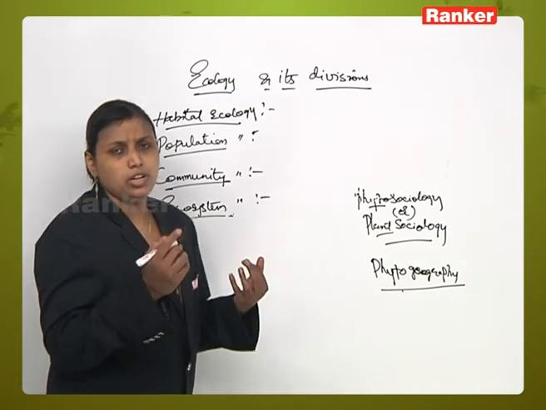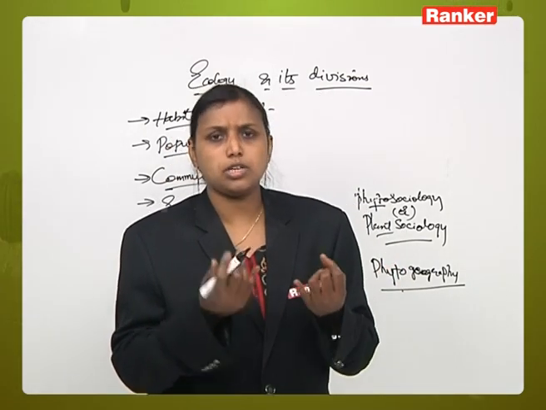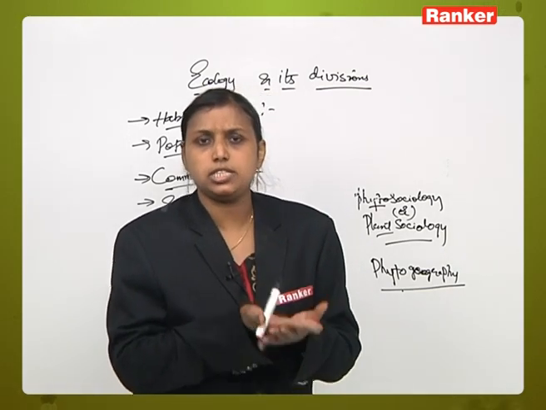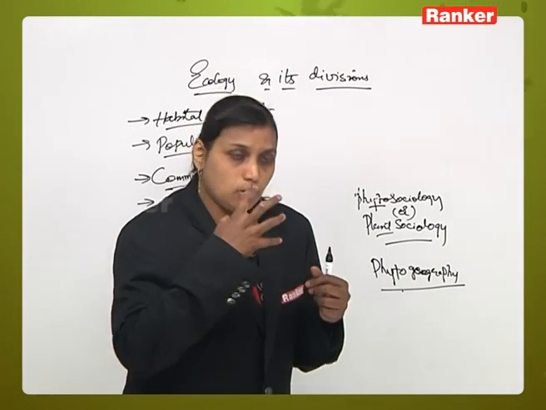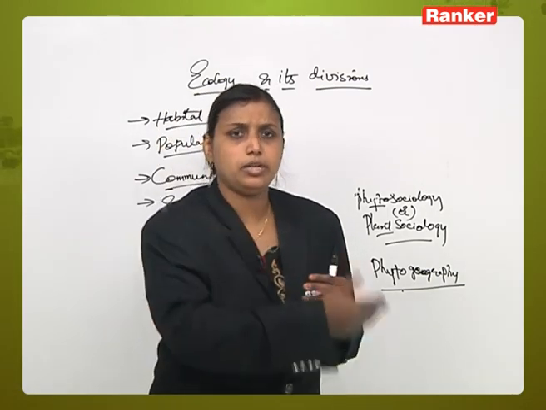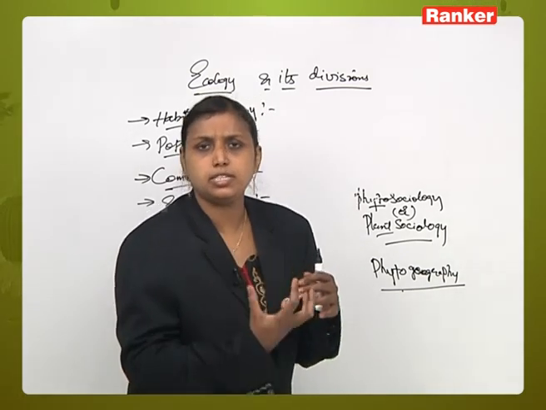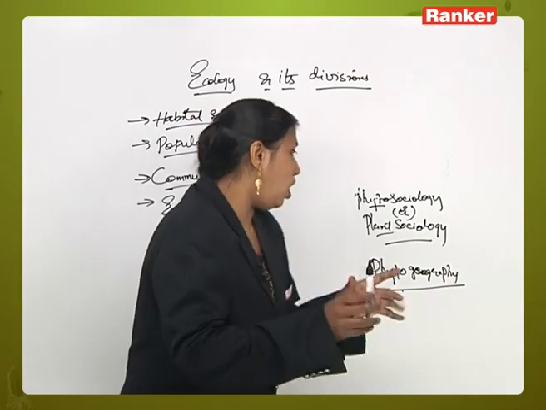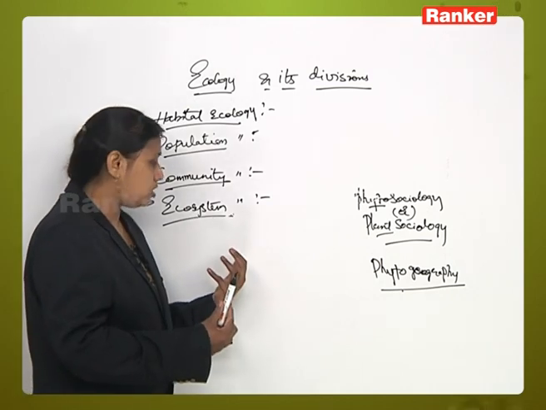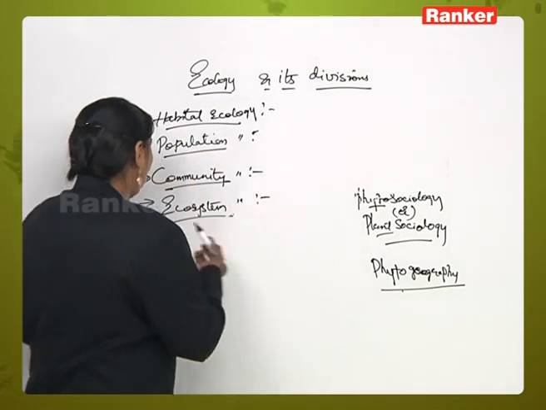For example, take a forest ecosystem. We talk about how many herbs, shrubs and trees there are, and what type of forest it is: deciduous forest, tropical forest, rain forest. Each forest has its own specific characters. So how each forest type adapts to the particular environment, what the growth and distribution patterns of plants are, how many animals and plants there are, what the structure and functioning of that forest ecosystem are, and its relationship with the environment in which it grows, all that comes under ecosystem ecology.